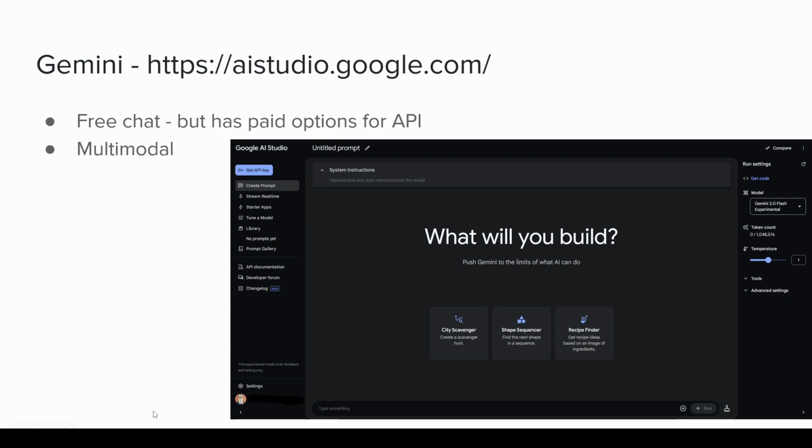All right, so the next one I want to talk about is Gemini from Google. This is accessible through aistudio.google.com. Gemini has a free chat, which lets you use a number of different models, and I should mention that Claude and ChatGPT also let you use a number of different models. Gemini also has free and paid options for using their API, and it is also multimodal. I have used both Gemini Flash and Gemini Pro, not necessarily through this interface, I actually used the API, and both of them were very good at what I was using them for. I'll talk more about that in a few minutes.